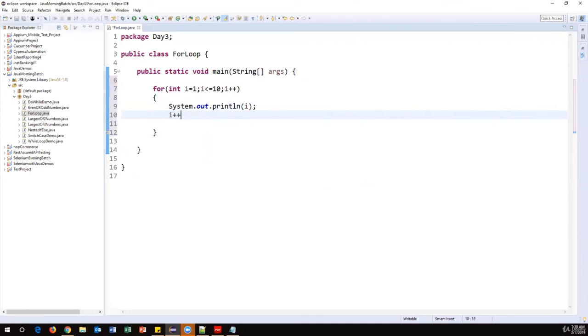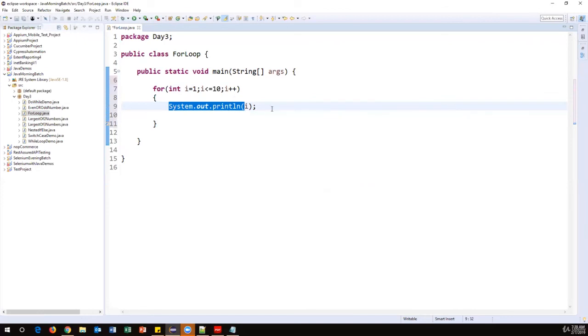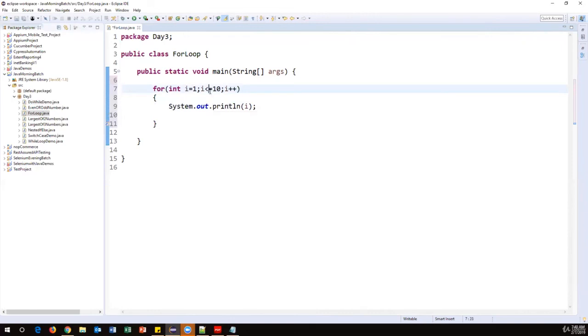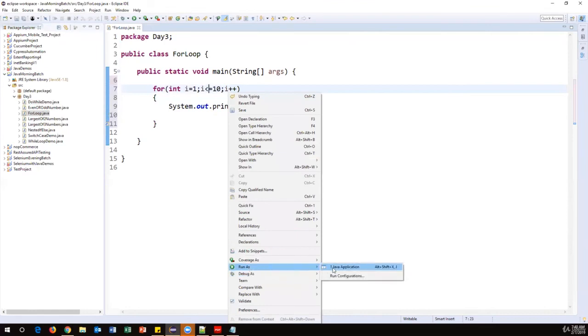But this time we don't require this, because as soon as this statement is printed, it will go up and check the incrementation. It will increment that value and then recheck the condition. If true, again this statement will execute. So condition, statements, and incrementation. Again condition, statements, and incrementation. These three things will keep on executing till the condition becomes false. That is the execution order of the for loop. Let's run this code and see.